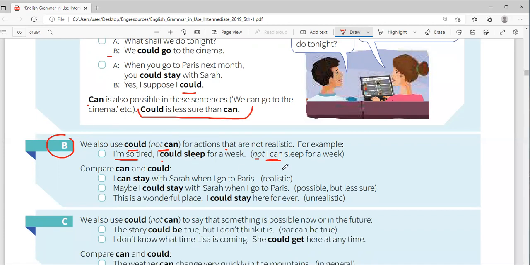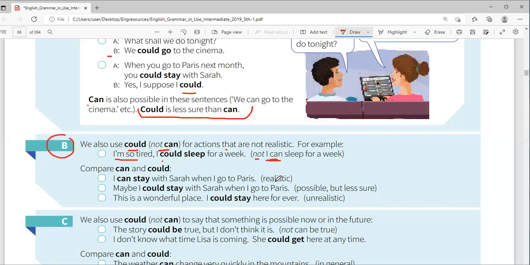Like you meet Abdullah. Abdullah says, I am very hungry, I could eat an elephant. Well, he might really be very hungry, but even if he's so hungry, can he really eat a whole elephant? No. What he actually means is that he's very hungry. When he says, I'm so tired, I could sleep for a week, it doesn't mean that he can really sleep for a whole week. It is only meaning that this man is really tired.